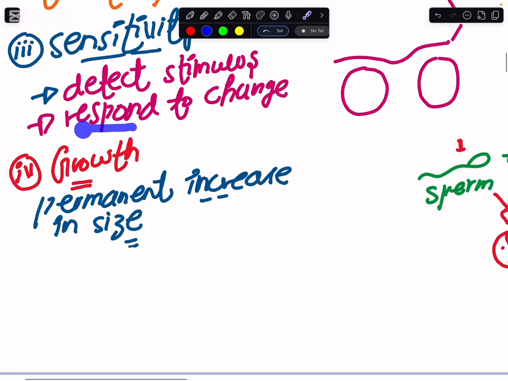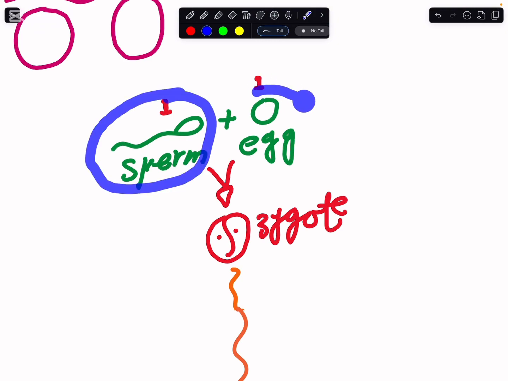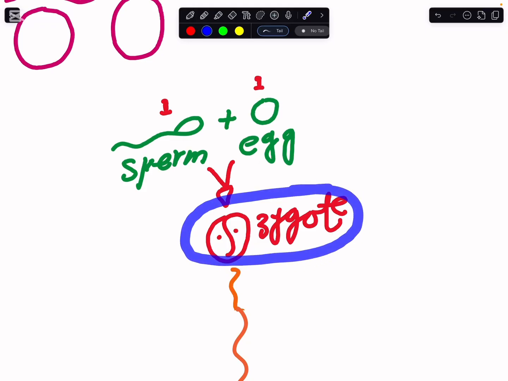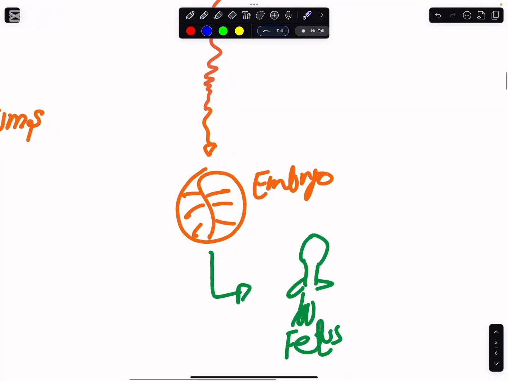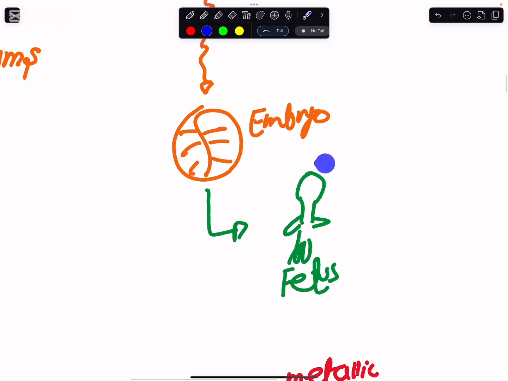And again, among the other features that we are discussing at the moment to call something living, we can never forget about growth. If we talk about the origin of human beings, they would have the sperm coming from the male father and the egg from the female parent, and then they both would fuse and make the zygote. The zygote would undergo multiple mitotic divisions. We would see what mitotic divisions are, and here we are making the embryo out of it. This embryo would be converted into the fetus, which would be born, and then ultimately it would become a child and the men and the old men.